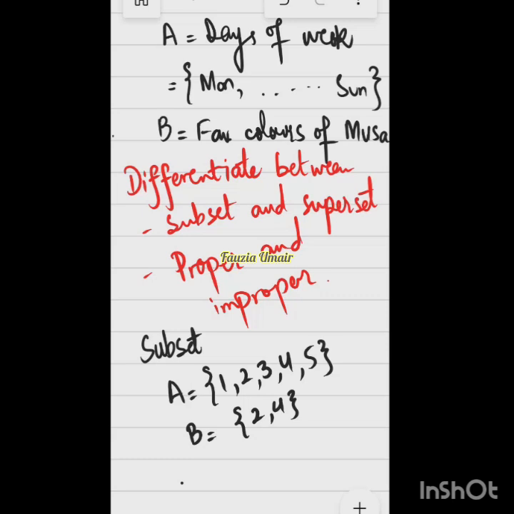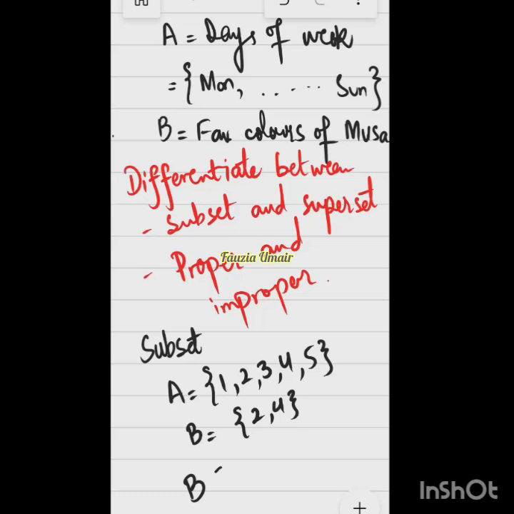Which set is the subset? Set B. Set B is the subset. Very good. So B is a subset of A, and this is how we are going to write it down. B, this is the symbol of subset.